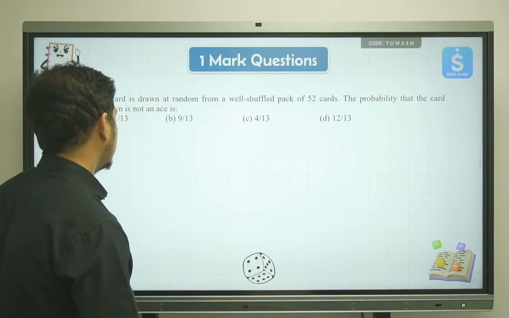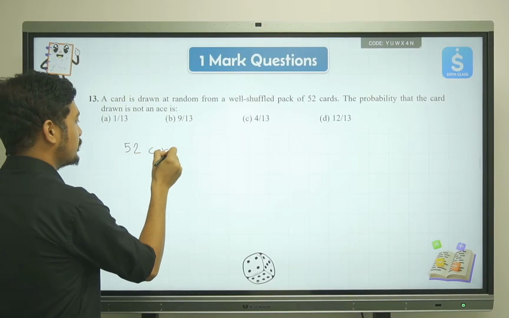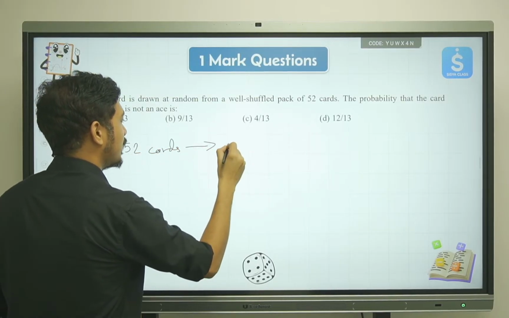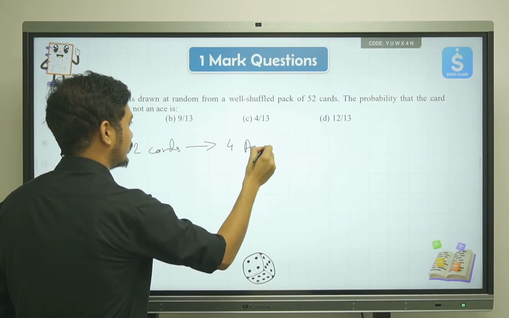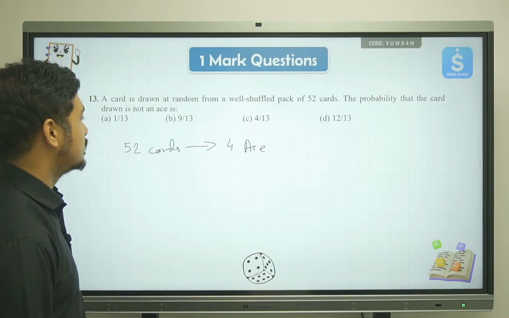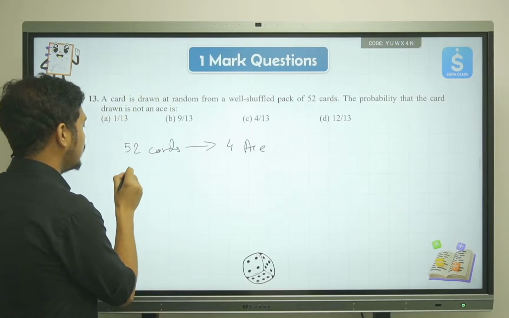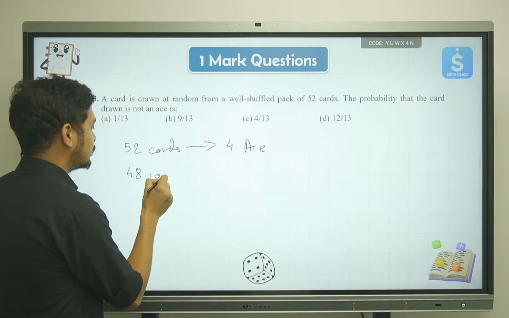So we have a pack of 52 cards, and inside that we have 4 aces, one from each suit. If I remove all 4 aces, we will be left with 48 cards.